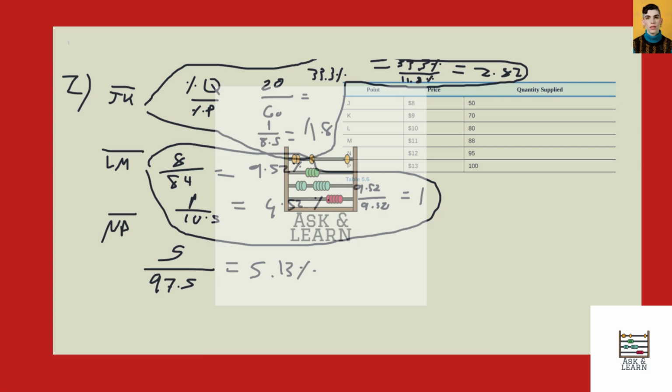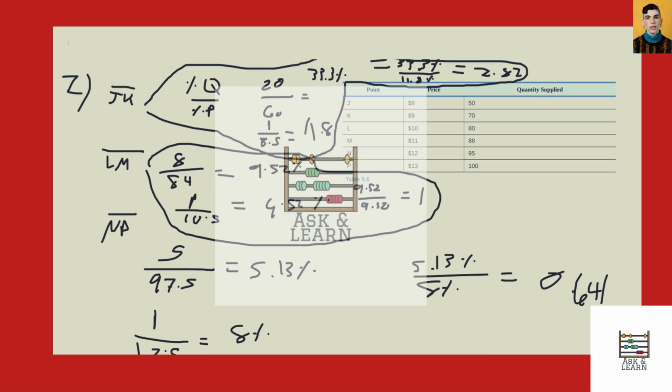We're then looking at an increase of $1 over 12.5, which equals 8%. So 5.13% divided by 8% equals, drumroll please, 0.641. And this problem is also asking us to classify these points.